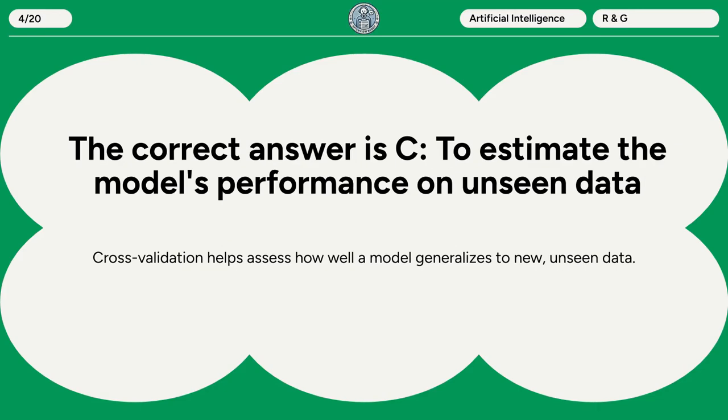The correct answer is C. To estimate the model's performance on unseen data. Cross-validation helps assess how well a model generalizes to new, unseen data.